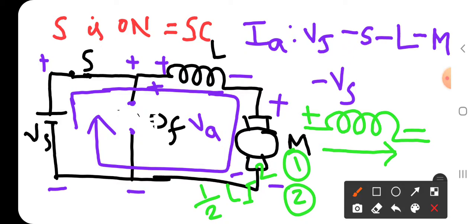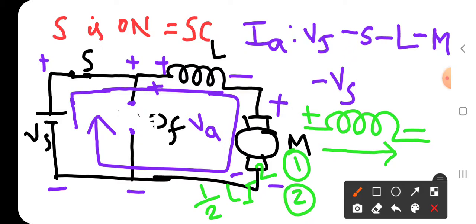Yes, this is the second point. What is the first point? As the current is passing through the inductor from positive potential terminal to the negative potential terminal, the inductor acts as the passive element. Passive element in the sense, the inductor stores the energy in the form of magnetic field.